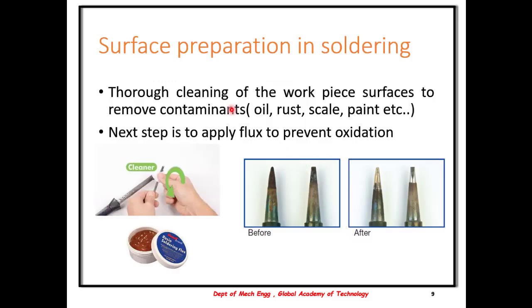Before we do this process of soldering, we need to prepare the surface. This surface preparation involves cleaning of the workpiece to remove any contaminants, that is oil, rust, etc. And the next step is to apply the flux to prevent oxidation. You can see the objects. This is before surface preparation and this is after surface preparation.